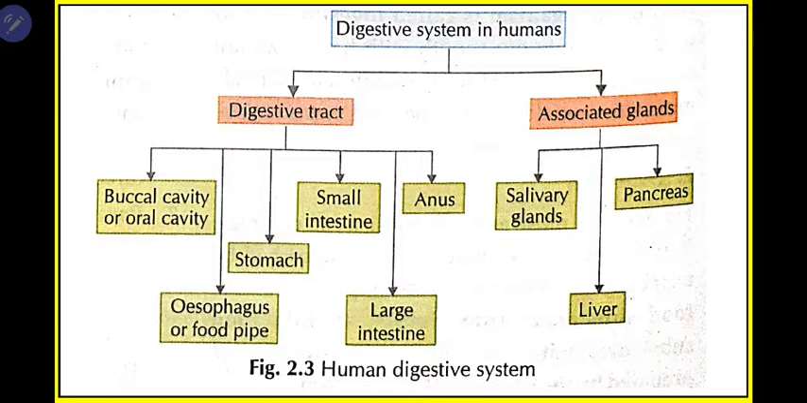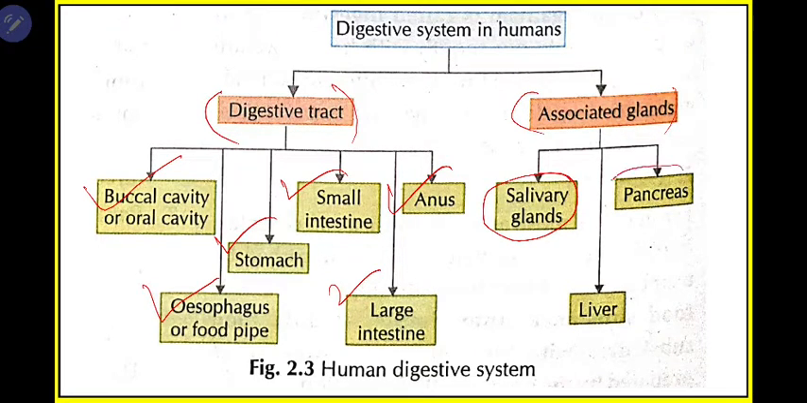Next, in the digestive system there are two parts. First is the digestive tract, which is the organ part, and the associated glands which secrete the different juices. In the digestive tract, we have first the buccal cavity at the mouth, then the esophagus, the food pipe, then the stomach, small intestine, large intestine, and anus. And there are three associated glands. The first is the salivary glands at the mouth, then the pancreas and liver. These two are found near your stomach.